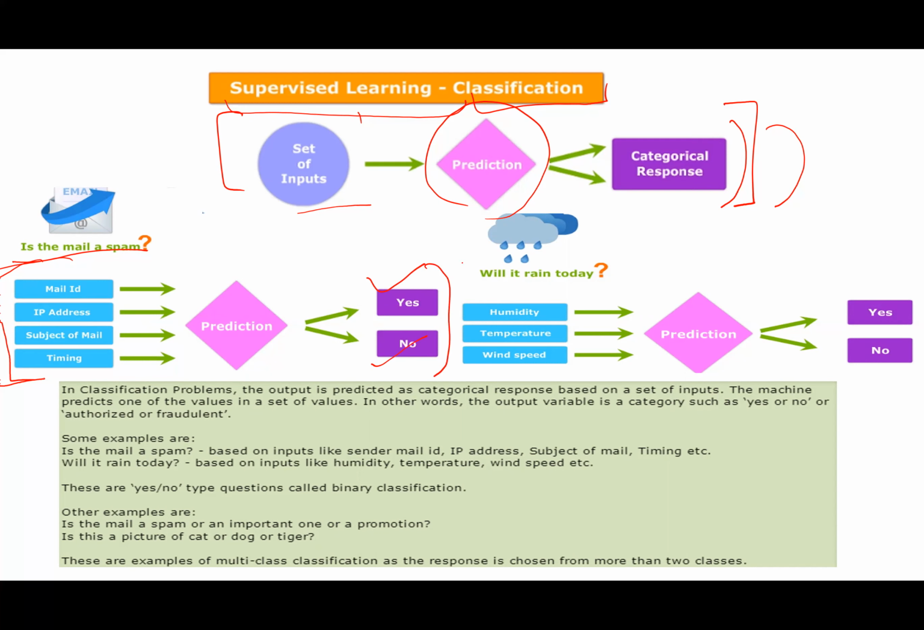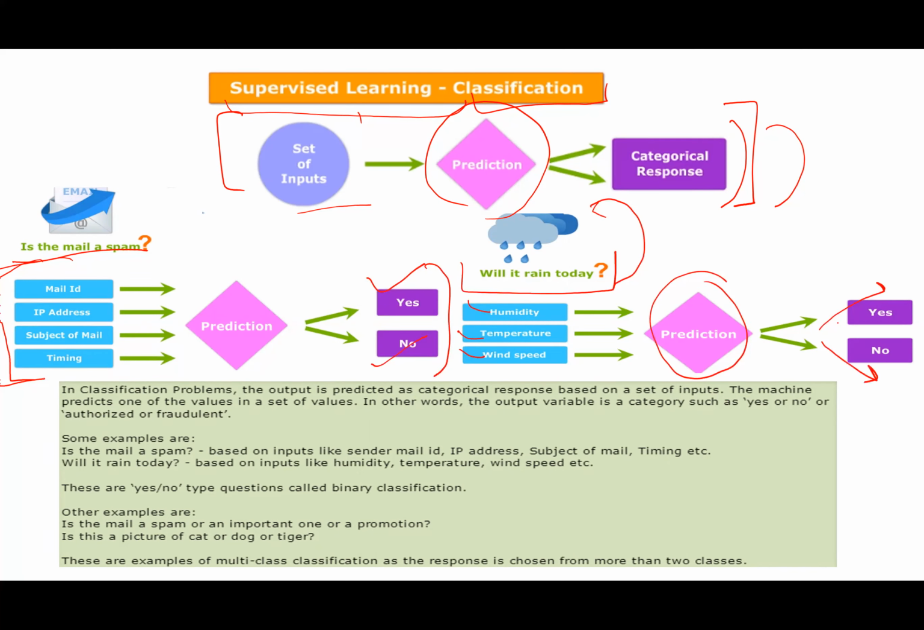One more example. Will it rain today? This is my question. So based on the humidity, temperature, and wind speed, these are my parameters. I can have many more, maybe sunlight or other parameters, I don't know. It will depend on this particular domain, right? Weather forecast, weather domain, weather forecasting. So when I give these three inputs to my model, it should say whether it will rain, yes or no.